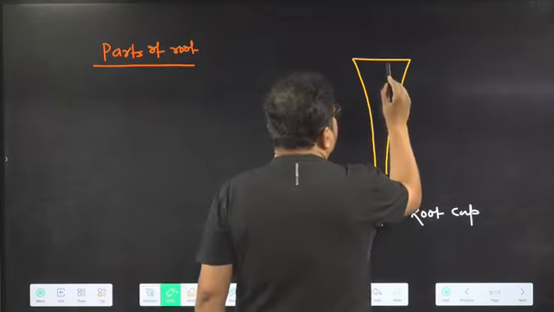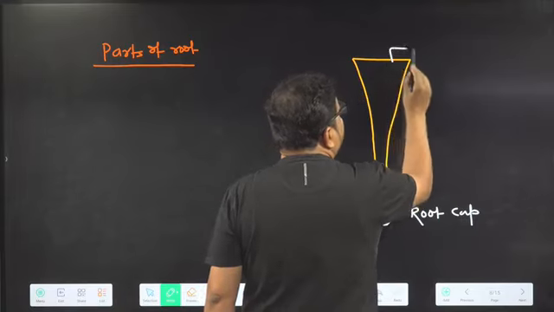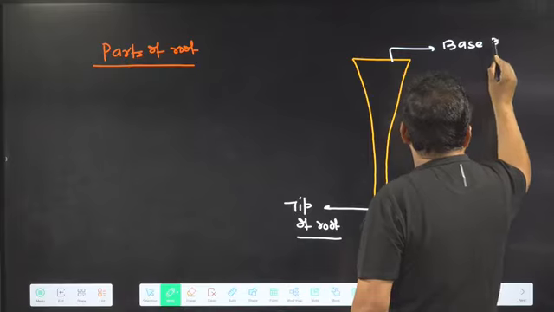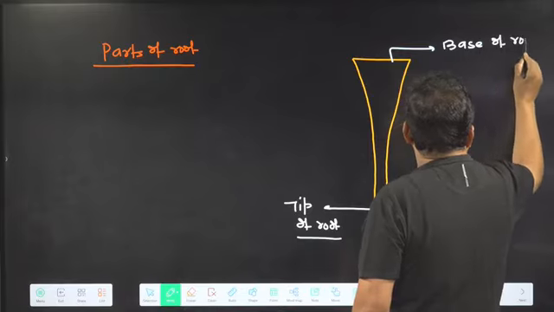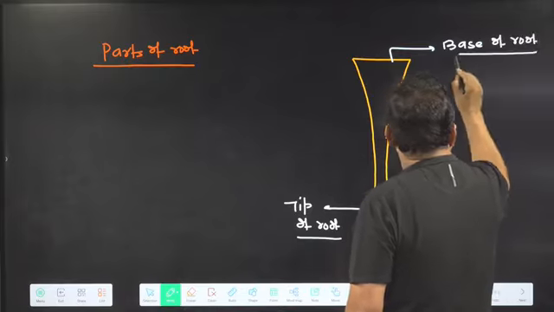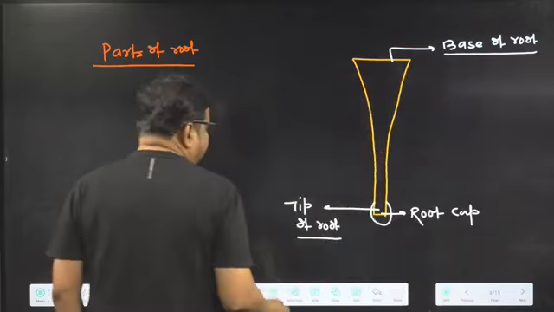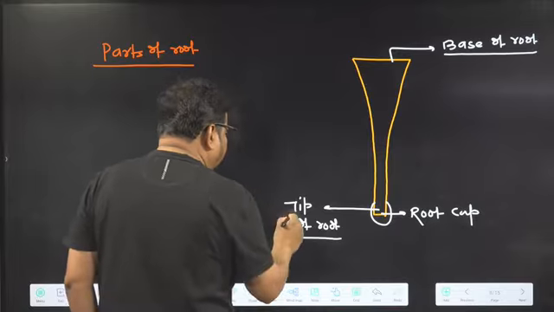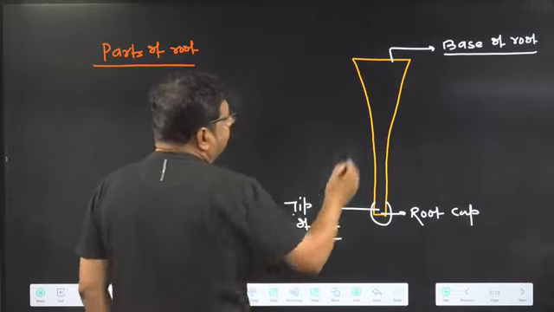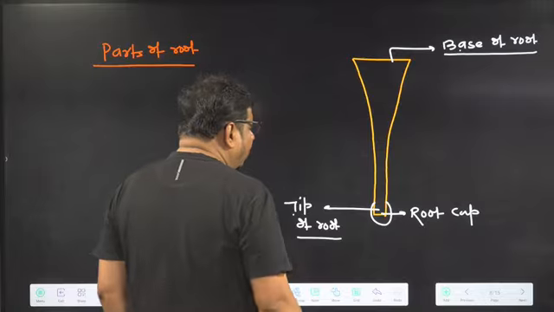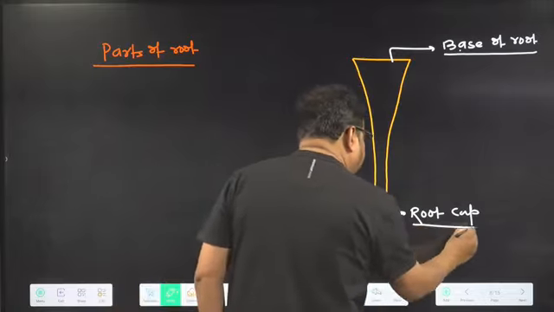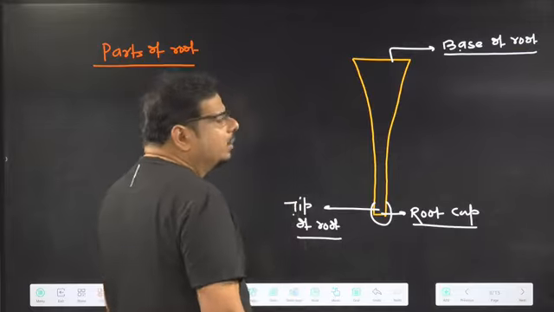And this part is called the base of root. This is called the tip of the root. So, tip of the root, base of the root. You got that idea? So in the tip of the root, the terminal region, what is there? There is a thimble-like structure. The root cap is there.